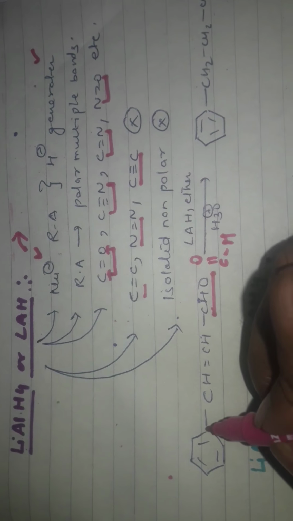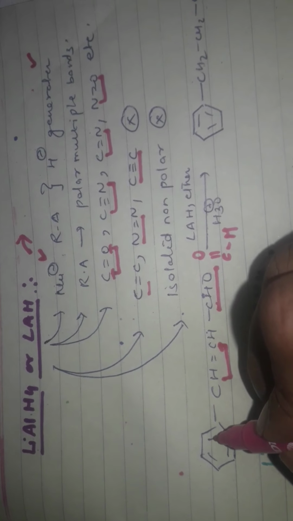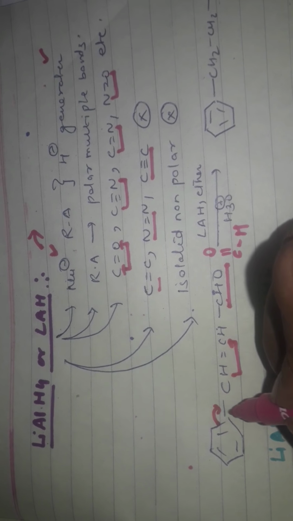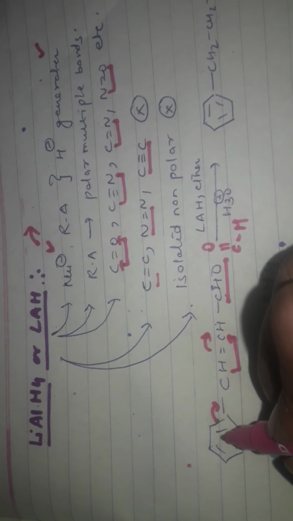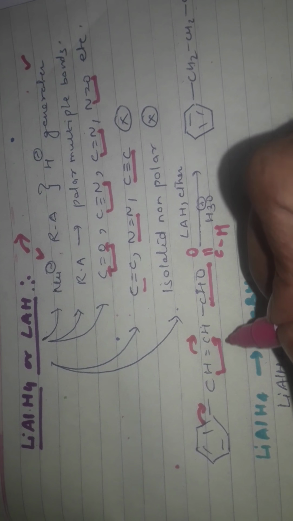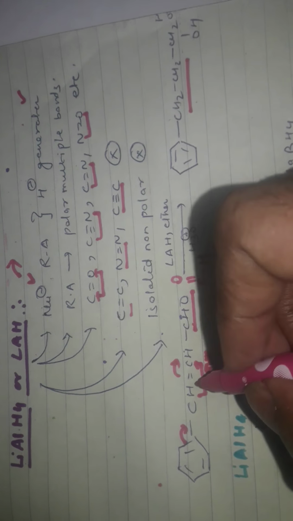But we also discussed that it will not attack non-polar bonds, means C=C double bond. But in this it is attached to a benzene ring, means there is a conjugated double bond present, so that's why it also reduces the C=C bond and converts it to CH2. So understand what I want to say.